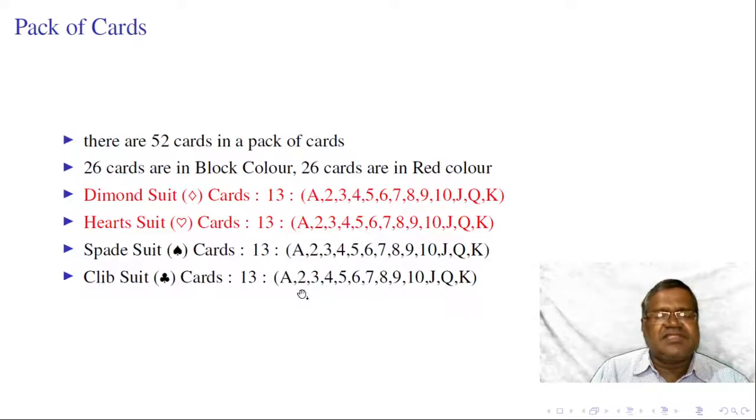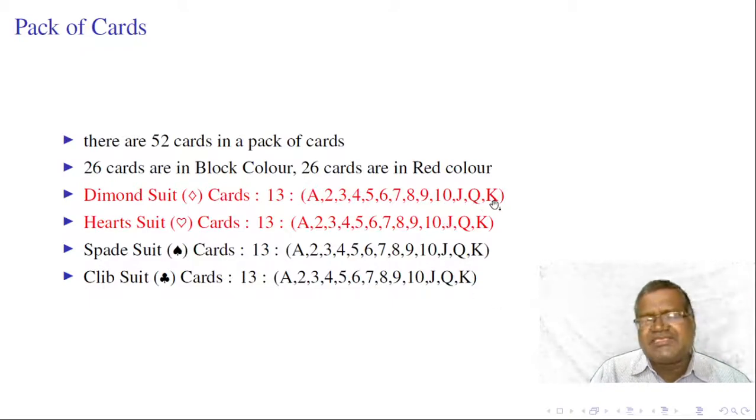Total 52 cards, of which 26 cards are red and 26 cards are black. There are four A cards of different suits. Similarly, we have 4 J's, 4 Q's and 4 K's.